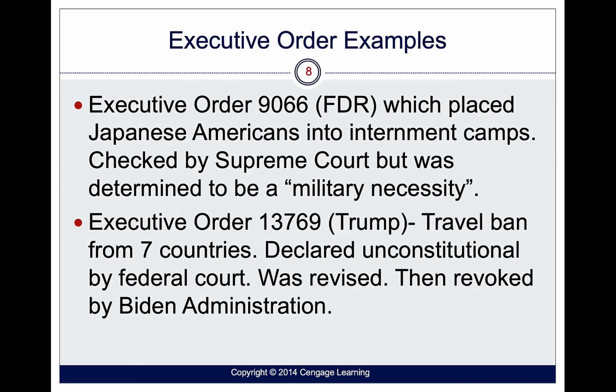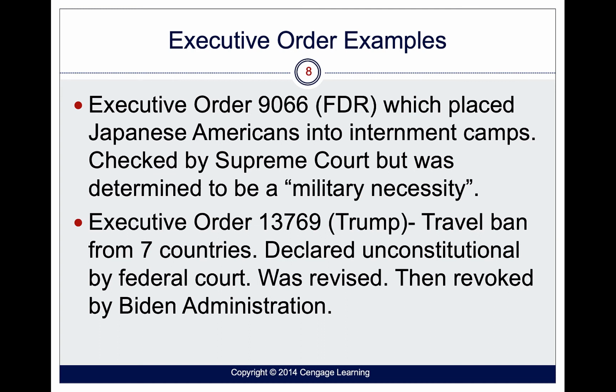If we look at examples of executive orders, one of the more famous ones is Executive Order 9066, which placed Japanese Americans into internment camps. That's one of the more famous ones and also one of the more controversial ones. A lot of Japanese Americans who had been here for two to three generations were demonized and put into camps. This was checked by the Supreme Court, but it was determined not to be based off of race, but based off of military necessity. That's not my opinion. I obviously felt that it was based off of race, and it was a violation of people's constitutional rights.